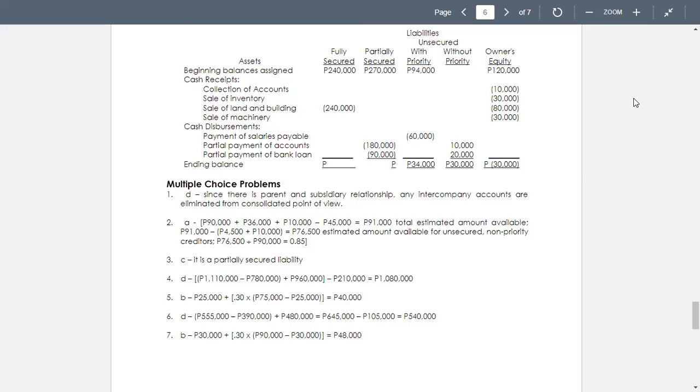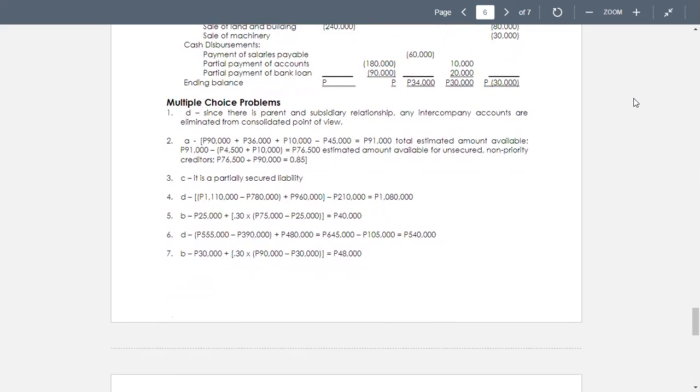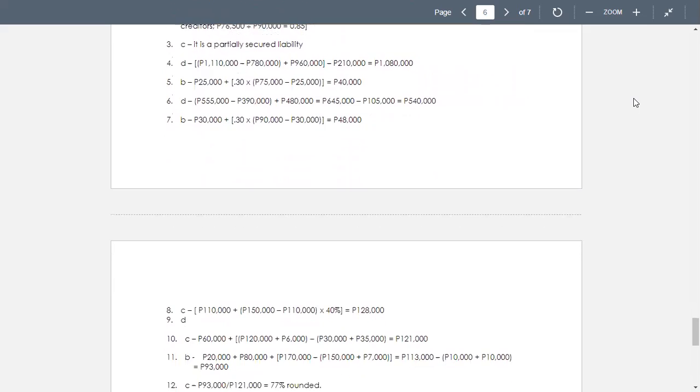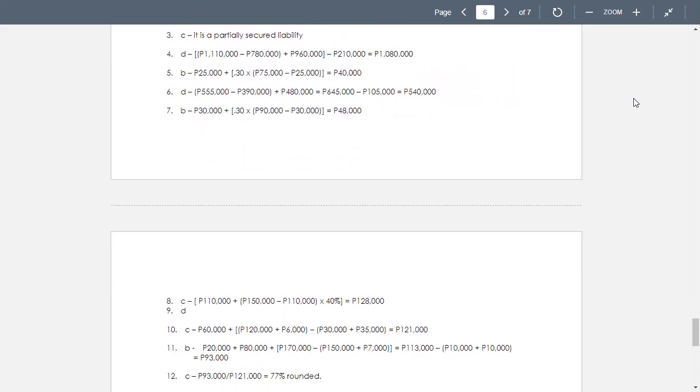So in number 7, we have 30,000, a negative, and then we have to multiply 30% by 60,000. That gives 18,000 plus 30,000. So all in all, we have 48,000. Okay, number 8. The answer in number 8 is C.